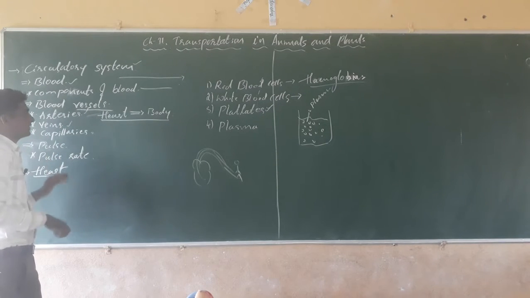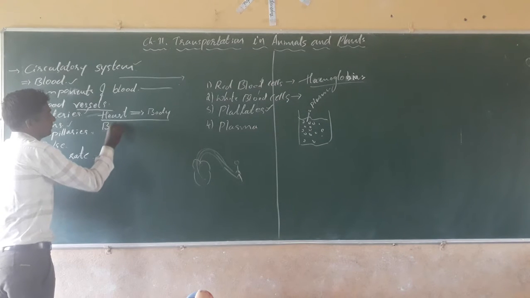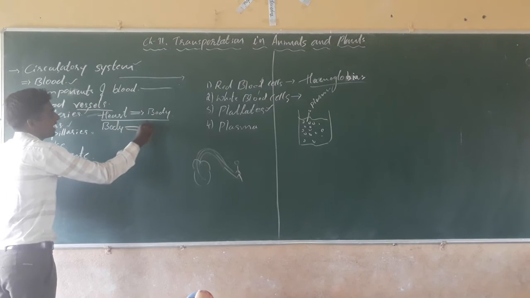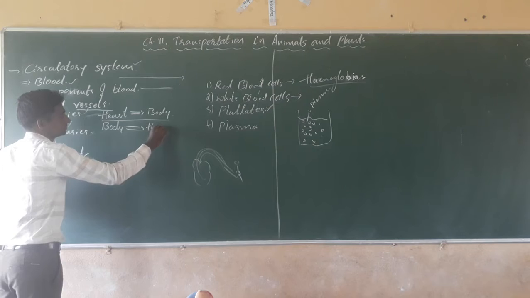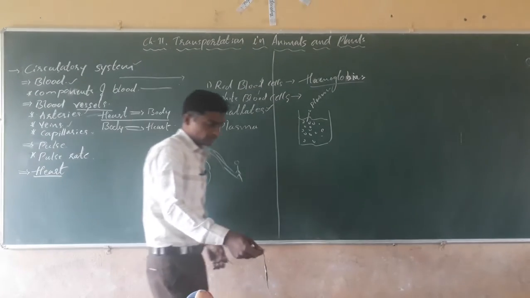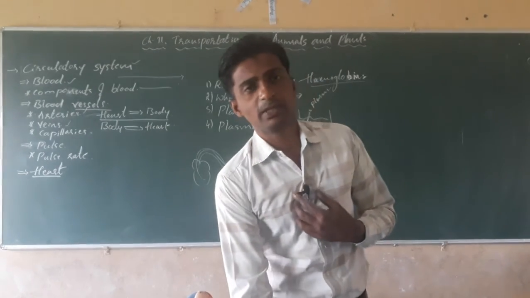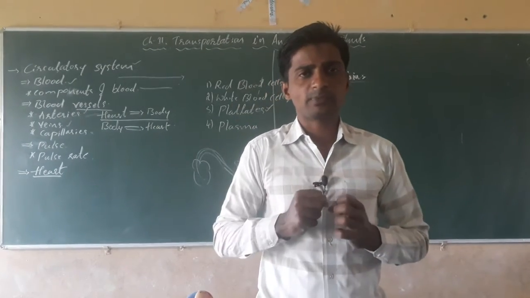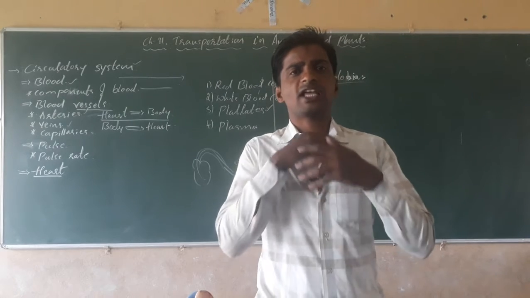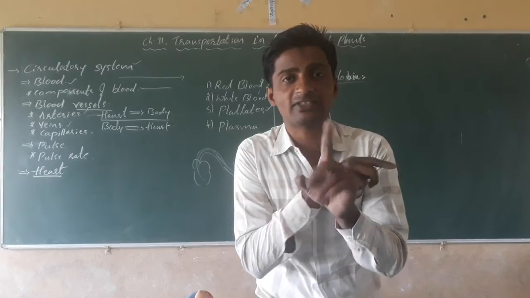The blood vessels which carry the blood from the body to the heart. See here what happens, dear students. The heart is present in the thoracic cavity in between the two lungs. The heart pumps the blood. The blood has to be transported to the different parts of the body through a special type of blood vessel that is called the artery.